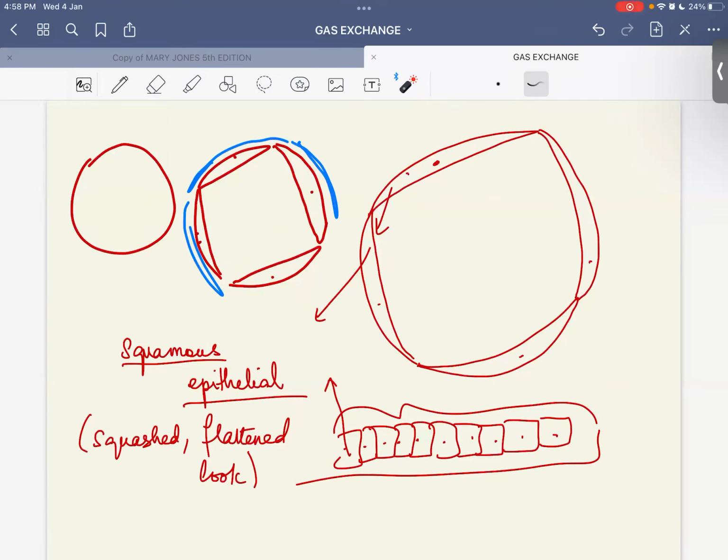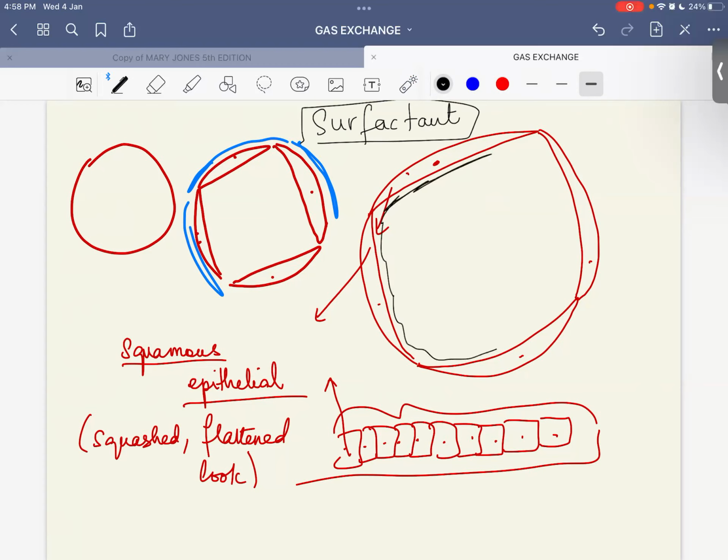The job of type 2 pneumocytes is that they make a liquid, and the name of that liquid is surfactant. It is a liquid, a substance. Now the cells of the alveoli make this. This substance covers the surface of the alveoli and prevents its collapse. Okay. It is inside all of us too.